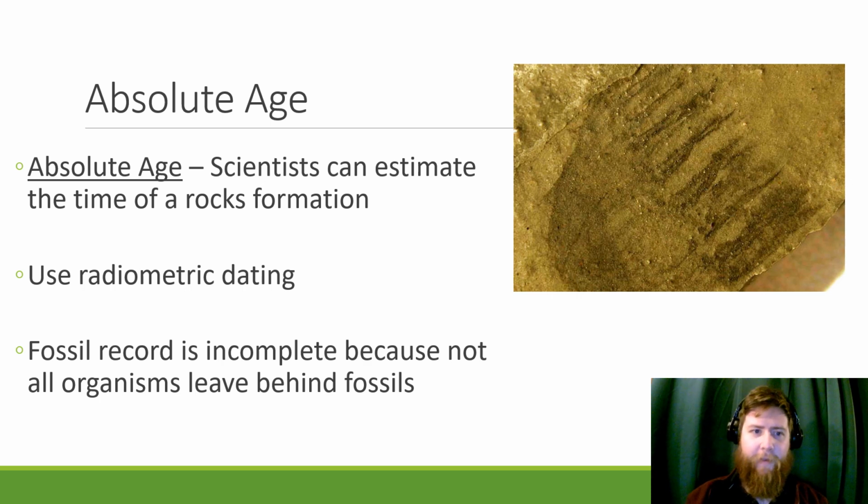Absolute age is a little bit different. With absolute age, we can estimate the time of a rock's formation using radiometric dating. It's a little bit more precise. It's not as guessworky. It's how we know that dinosaurs walked the earth 200 million years ago. This gives us more information for the fossil record, but the fossil record is incomplete